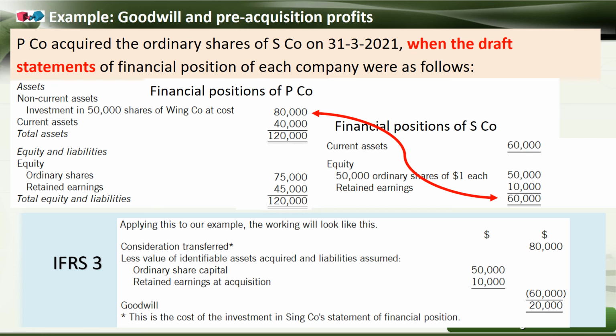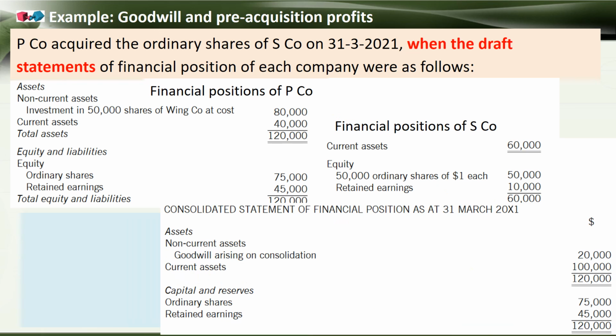Then we arrive at goodwill of 20,000. We knock out this 80,000 against 50,000 and 10,000, and the difference, which is 20,000, we take as goodwill for the purpose of consolidation and carry to the consolidated statement.